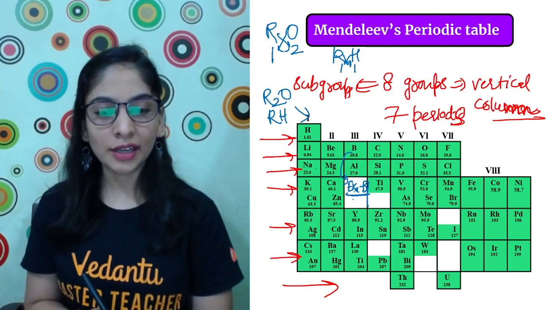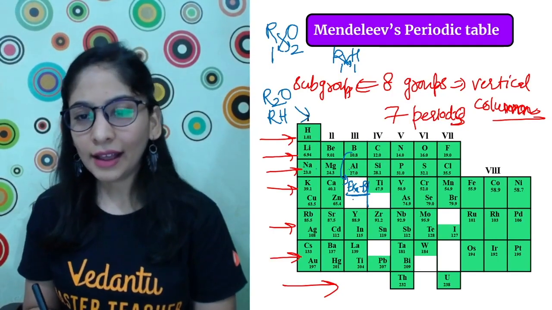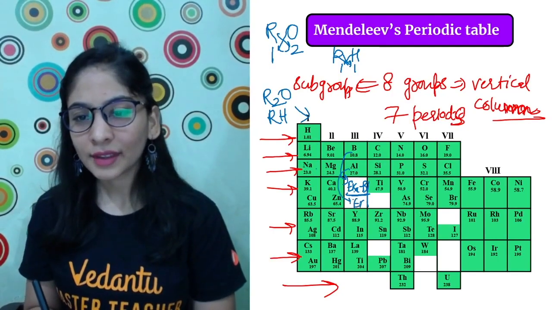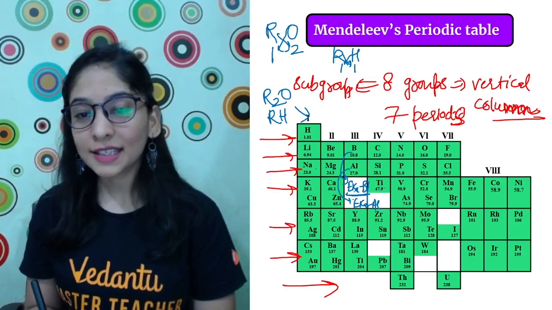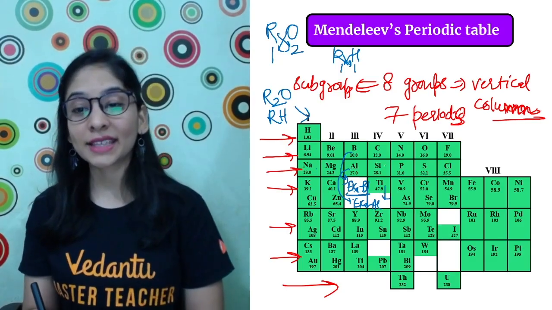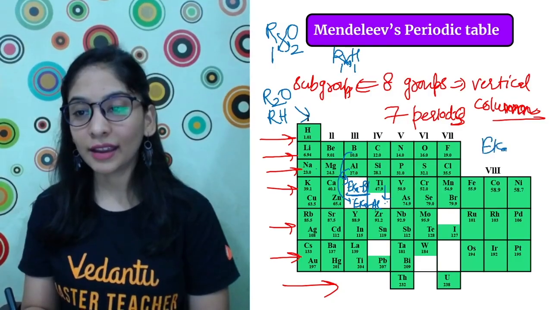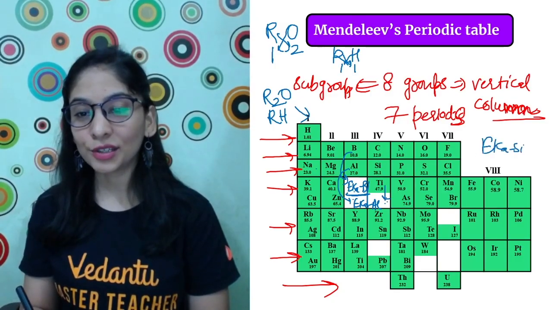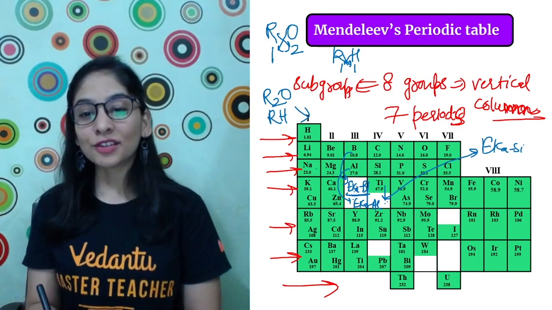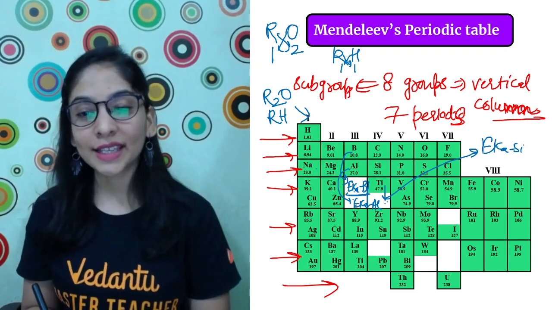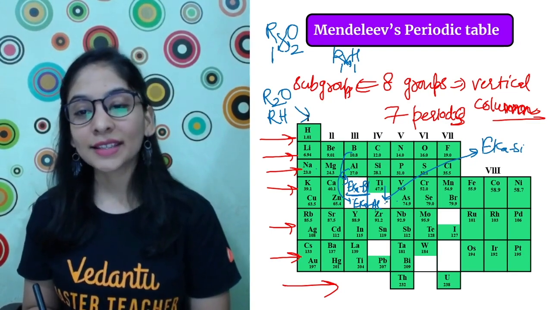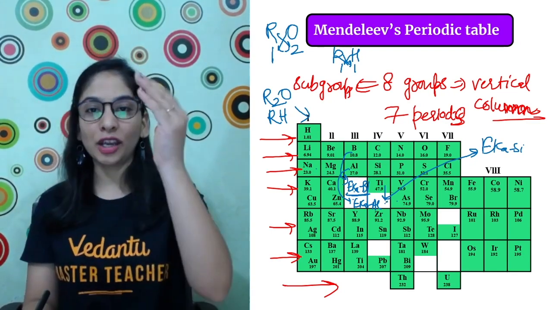This position is my Eka aluminium, and this position, after titanium, is Eka silicon. I am writing it here also, Eka silicon. The point of reference is here. So this position is Eka boron, this is Eka aluminium, and this, after silicon, is Eka silicon, one after silicon.